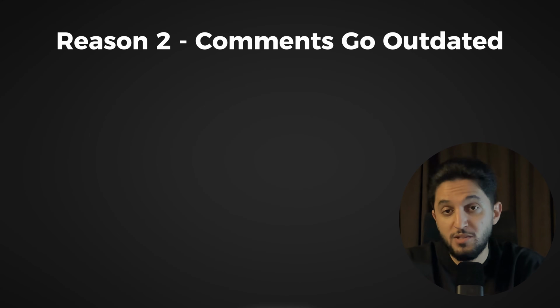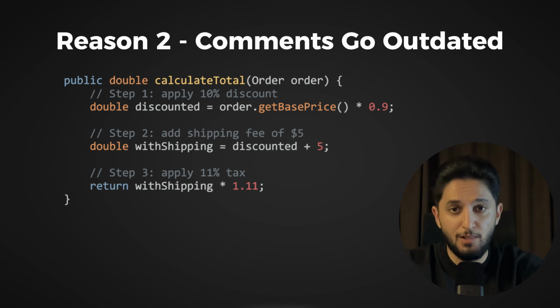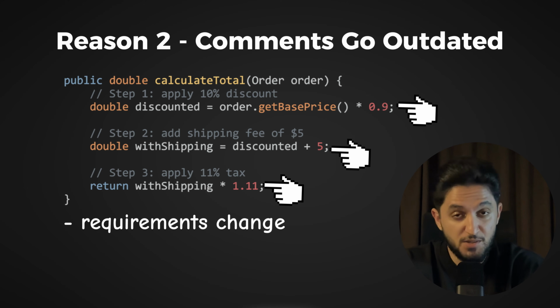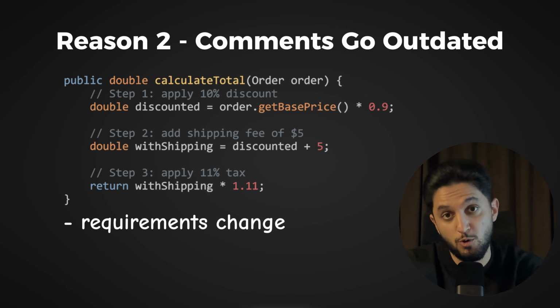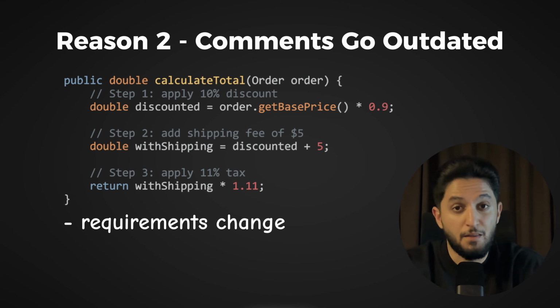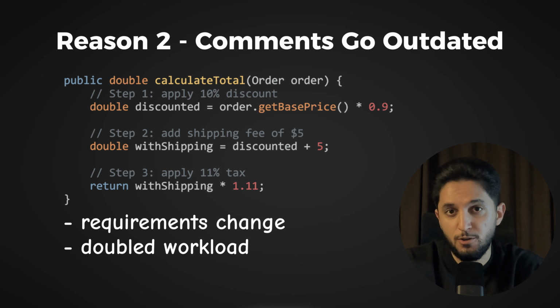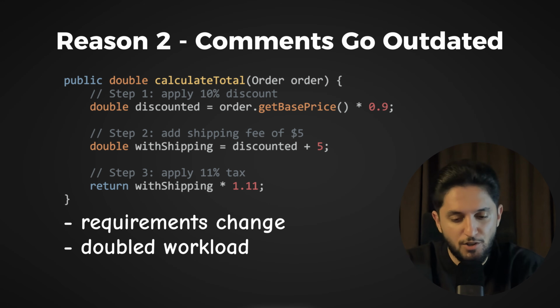Second problem, comments go outdated instantly. Let's look at a simple method that calculates the total price of an order. Looks fine, right? Each comment explains what's happening. But here's what happens over time. Requirements change. This means every change in logic also requires a change in the comment. And this way you just doubled your workload. And if you forget one comment, your IDE won't warn you. Neither will your tests. That's how comments start lying again.